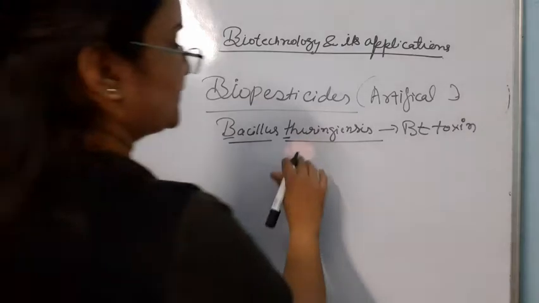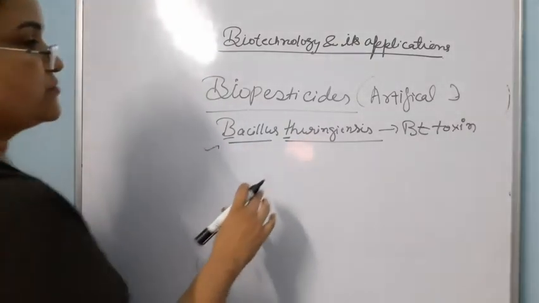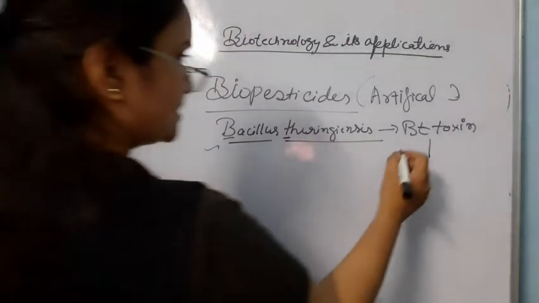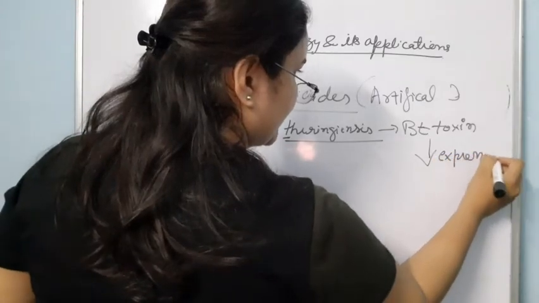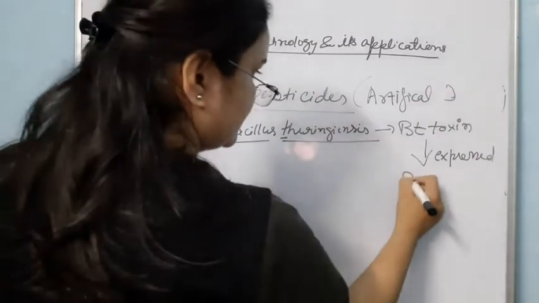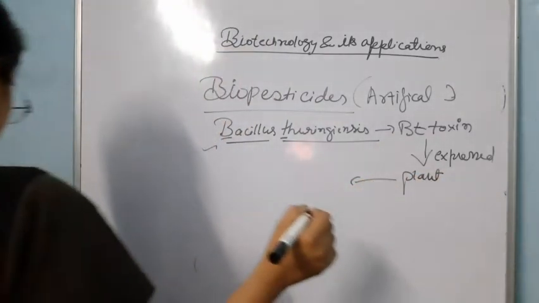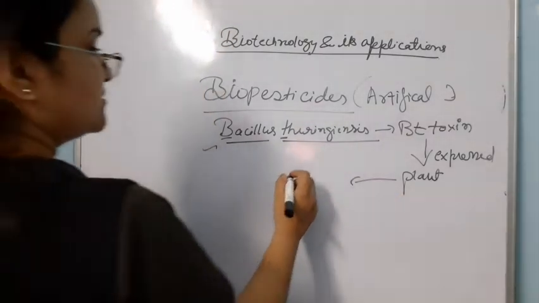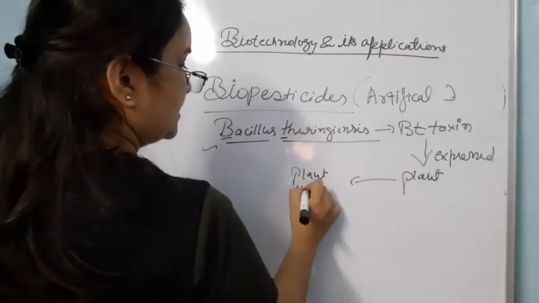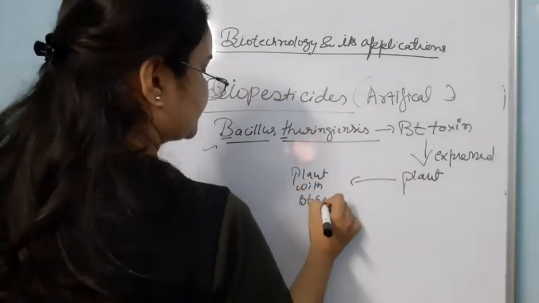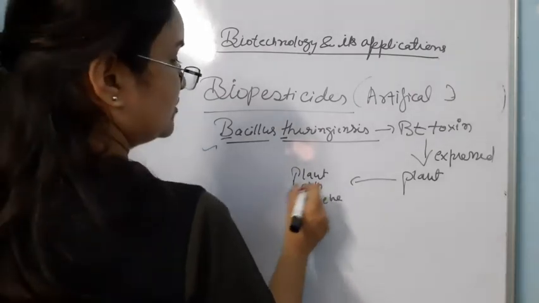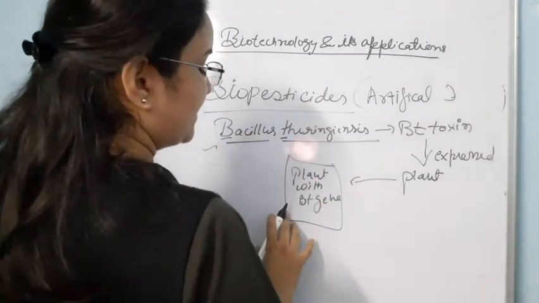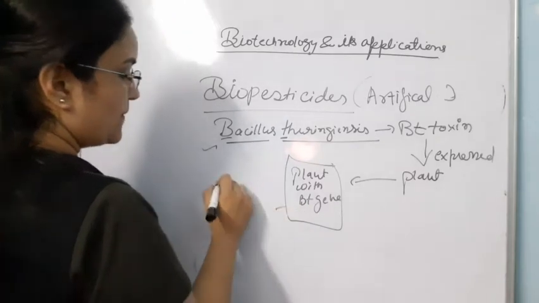First of all, Bt toxin's source is Bacillus thuringiensis, and the Bt toxin gene is cloned from this bacteria and expressed in a plant. The plant with the Bt toxin gene is formed, and later on we will study how this incorporation of the gene in a plant is possible. So this plant is called a biopesticide.